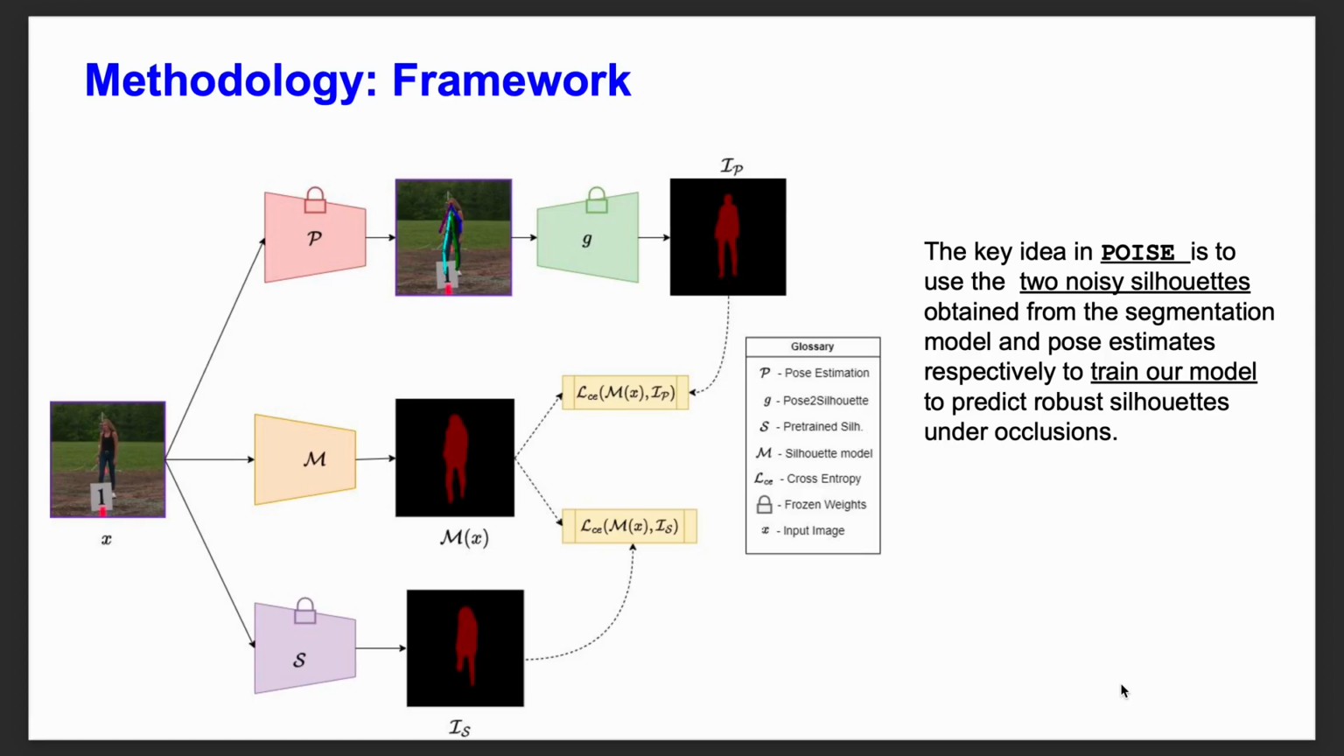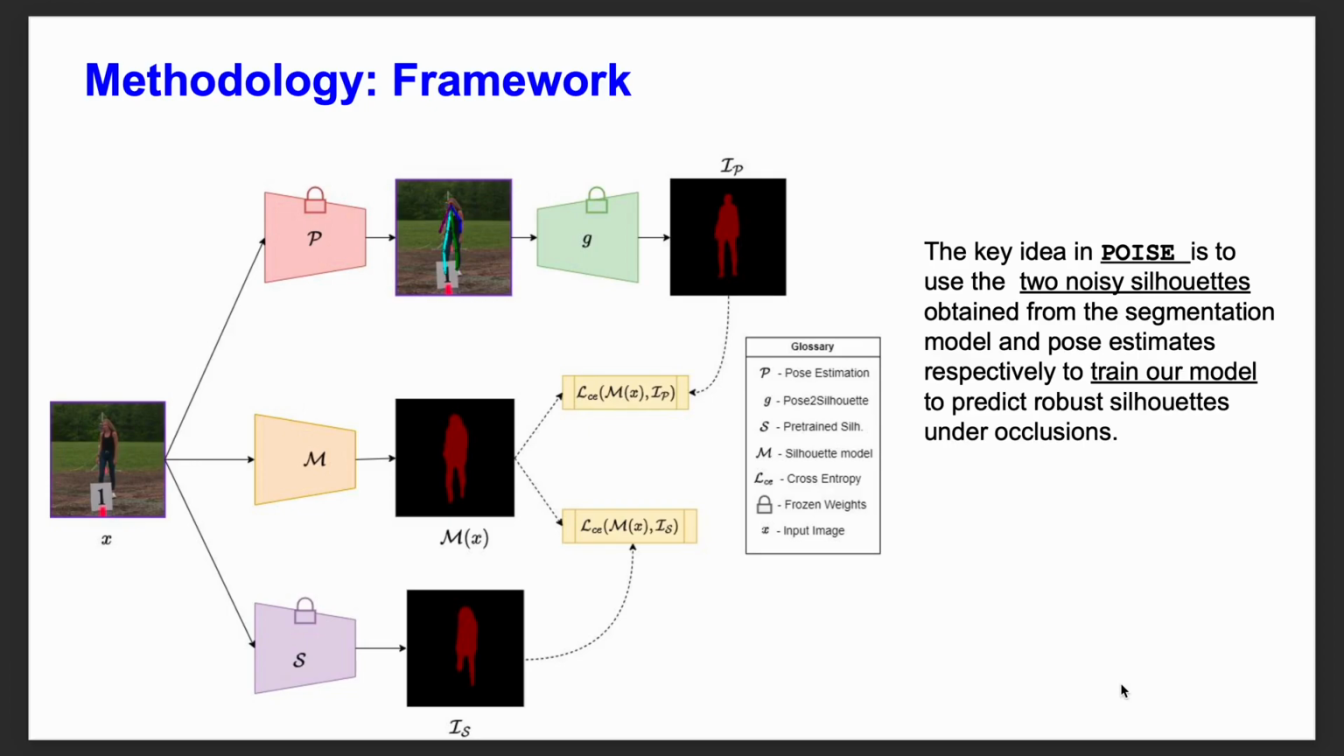So let's look into the underlying framework for POISE. The key idea is to use two noisy silhouettes obtained from two different methods in order to predict robust human silhouettes under occlusions. The first noisy silhouette is obtained from the pre-trained segmentation model, which is called S, and the corresponding noisy silhouette obtained is called IS. The other noisy silhouette is obtained from the pose estimation model, and which is called IP.